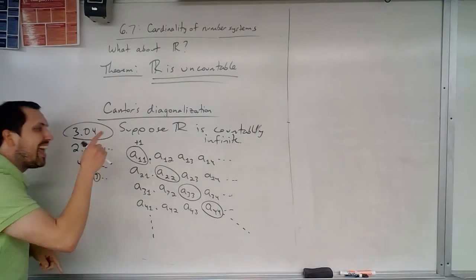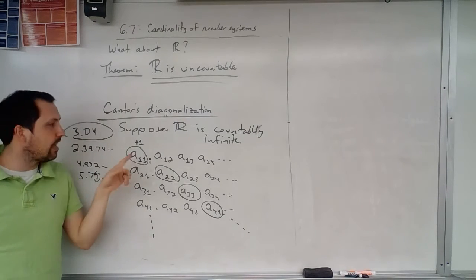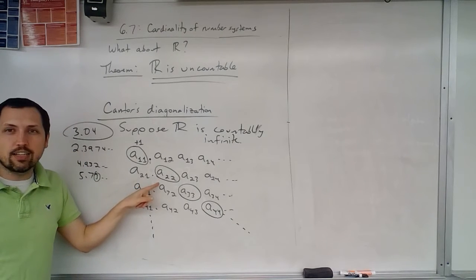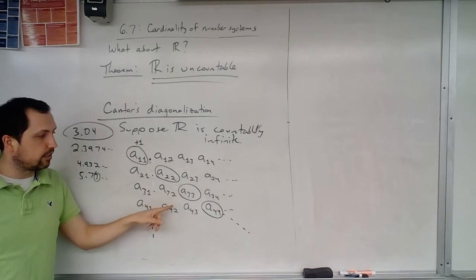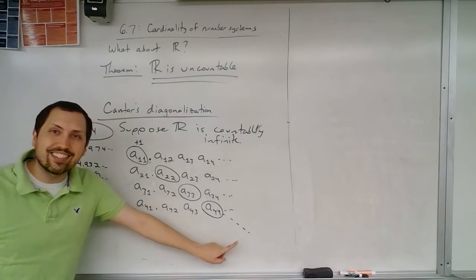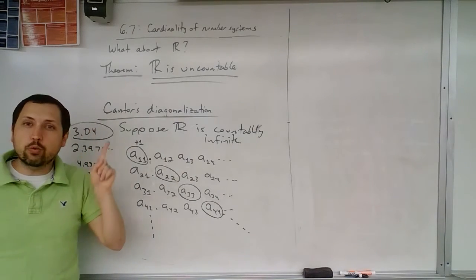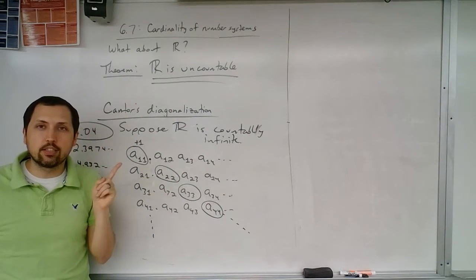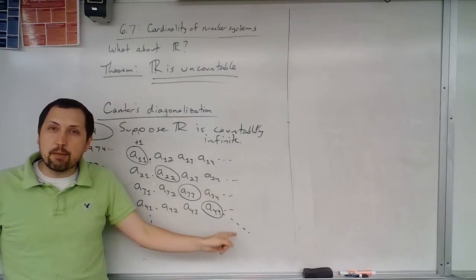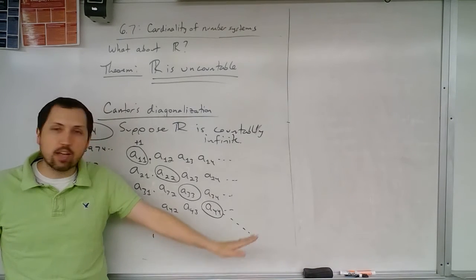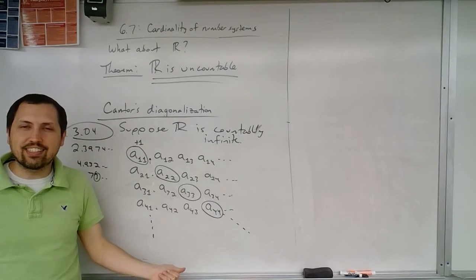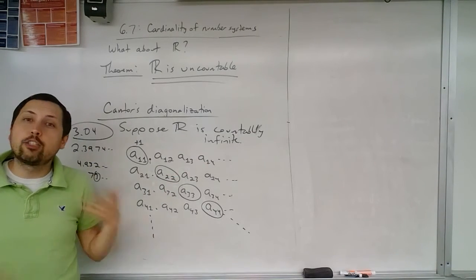But is this the first number on the list? Well, no, it's not the first number on the list because it has a different first digit. Is it the second number on the list? Well, no, it's not because it has a different second digit. Is it the third? No, it has a different third digit. Fourth number? No. So every single number on this list is going to differ in at least one location from the number that I picked. So what I have now is a real number that is not the same as any of them in this list. And that goes on forever. But how can I have a real number that's not on the list if I said that I could list every single real number? And so that's the contradiction.